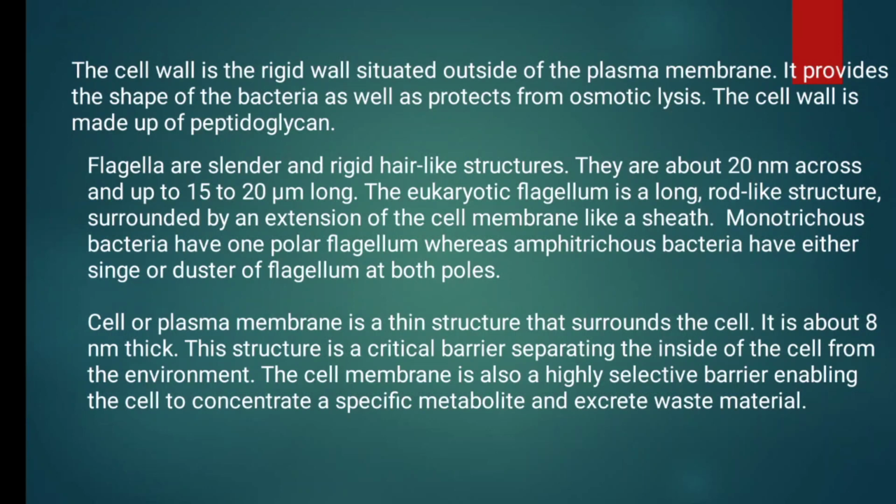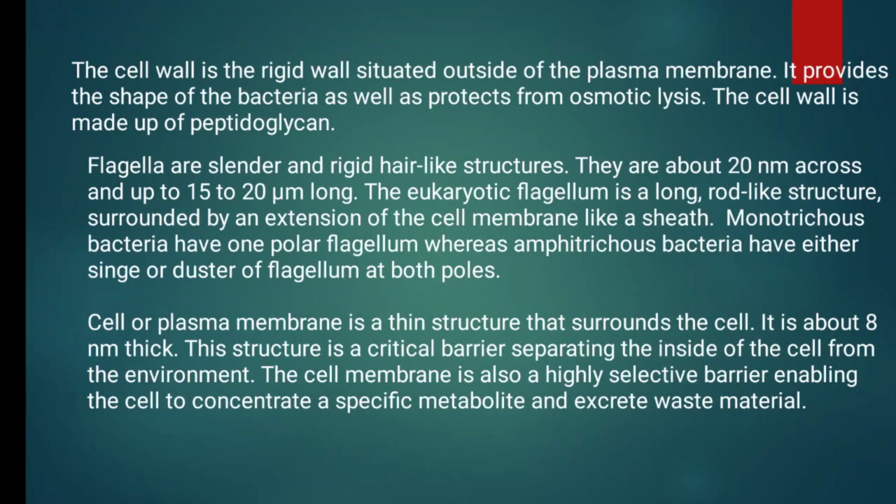Here, at the end of the flagellum, trichous are present. A single flagellum is called monotrichous. Some flagella are found at one pole at the end of the bacteria. Some are present at both the poles. It will differ: some bacteria have flagella at both ends, some at one end, with one flagellum. These are the differences for the bacteria.